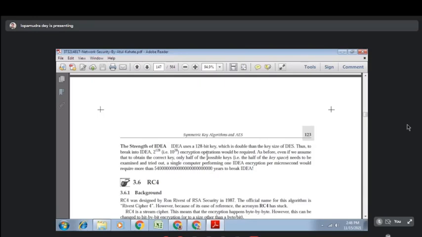So if you want to obtain the correct key with a 128-bit key, the number of possible key combinations is 2 to the power 128. And to find the correct key, only half of the possible keys need to be examined and tried out. If you perform this using a computer doing one IDEA encryption per microsecond, it will require this many years to break IDEA. So that's why the IDEA algorithm is very strong.